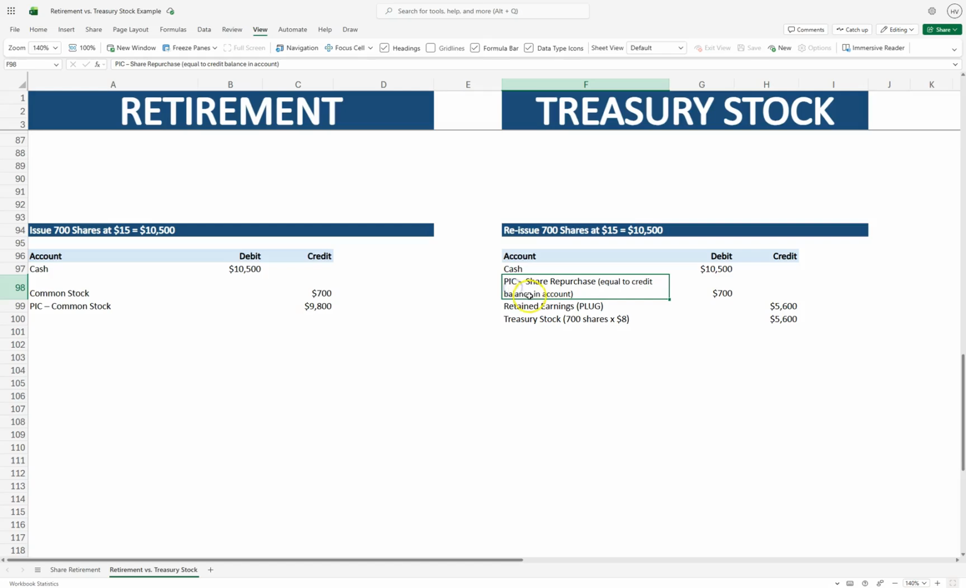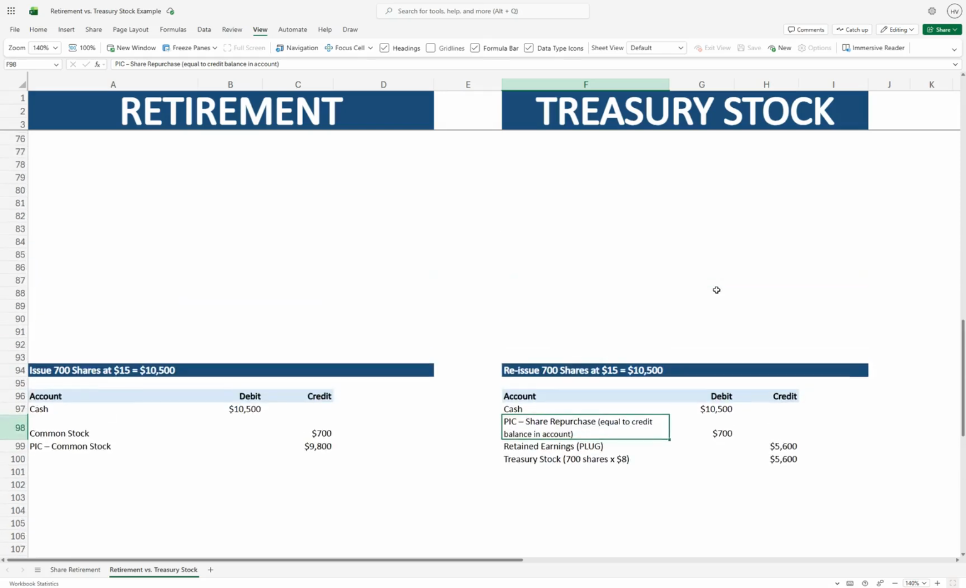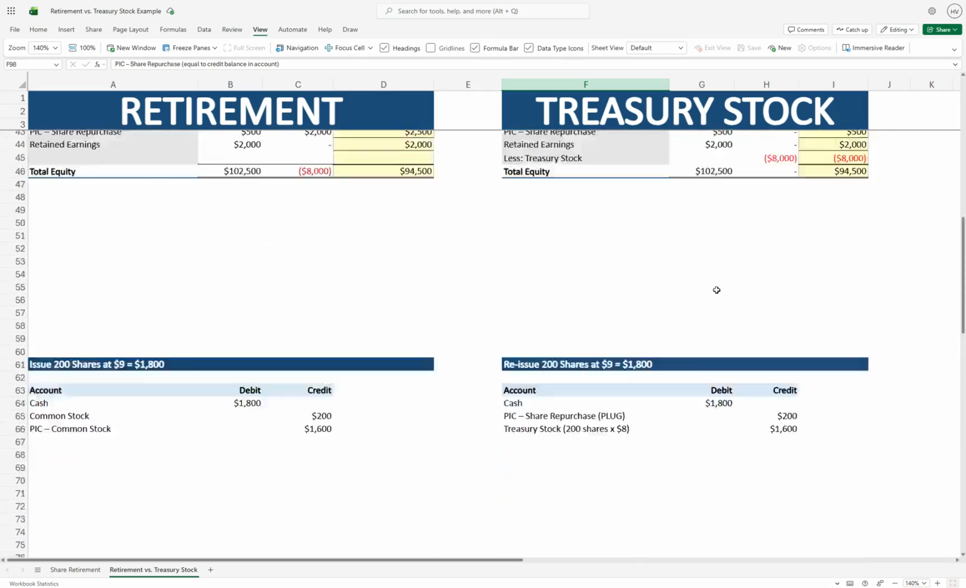Next, we also have to look to see if we have a paid in capital share repurchase amount in our accounts, and we do. So this gets kind of tricky, and usually if you look at my treasury stock video, I'll tell you that it's really, really important to keep track of your paid in capital share repurchase account in a T account because there could be several debits and credits going through there. But let's look at the balance in our paid in capital repurchase account.